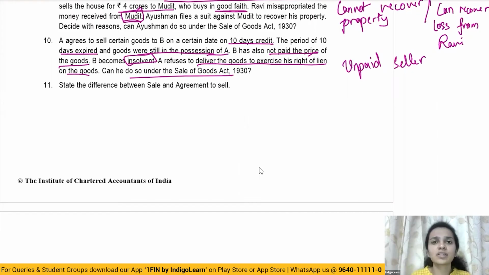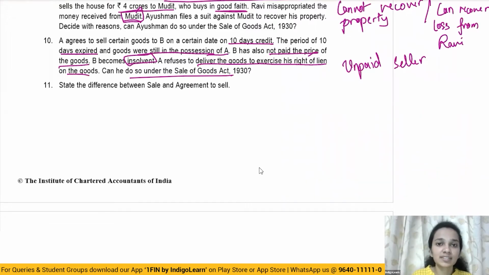However, one very important condition to be satisfied here is that the seller should be in the possession of goods. And when the seller has the possession of goods, he can exercise his right of lien. And here also the buyer has become insolvent. So the seller can definitely exercise his right of lien.